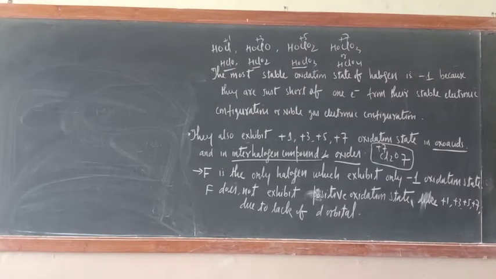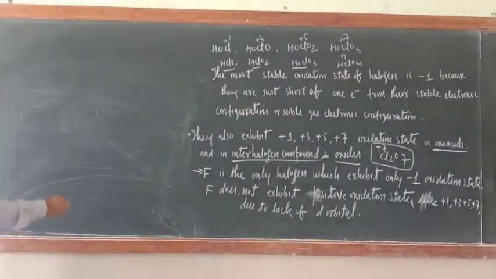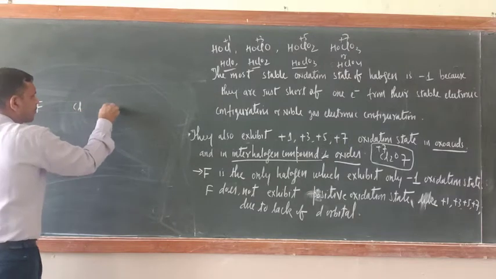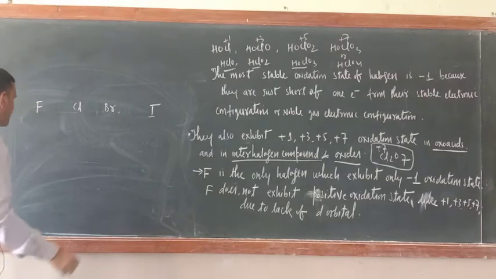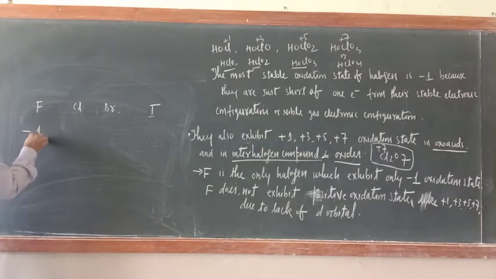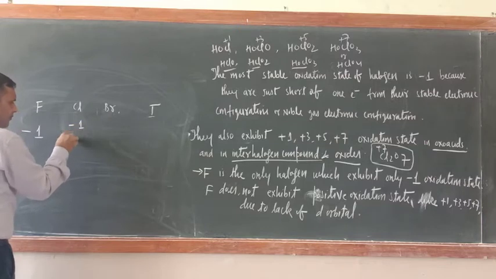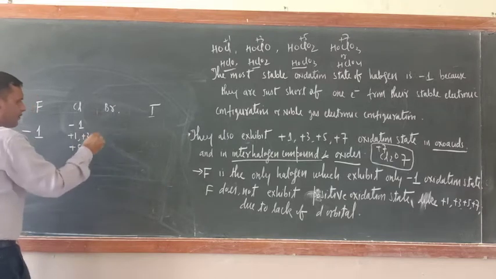So dear cadets, if we summarize the oxidation states of halogens, we would have it like this. Fluorine, this is chlorine, this is bromine, and this is iodine. The last one we are not writing this time. So fluorine only exhibits -1; chlorine: -1, +1, +3, +5, +7. What about bromine?